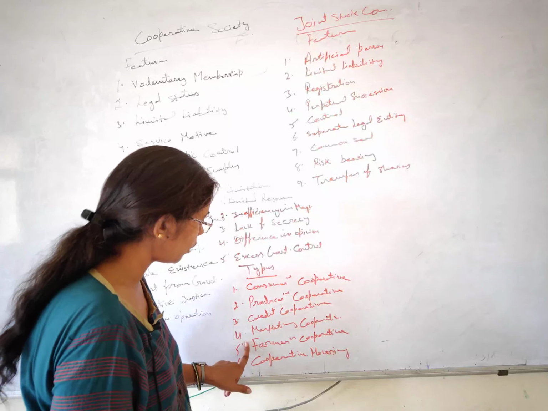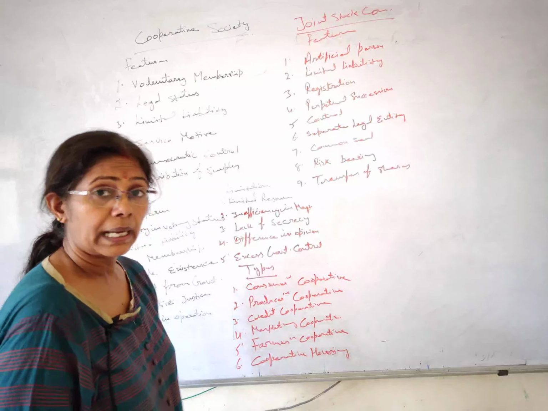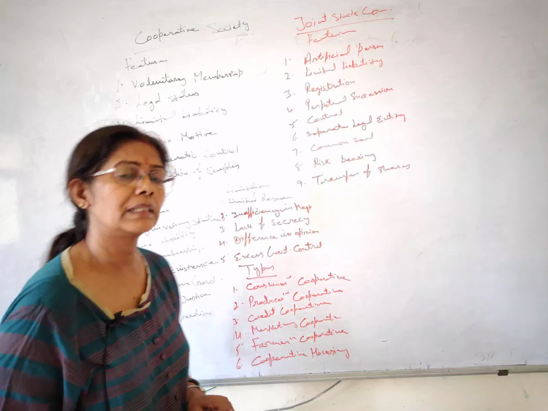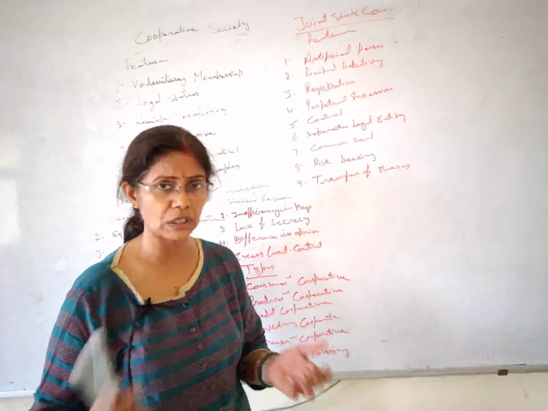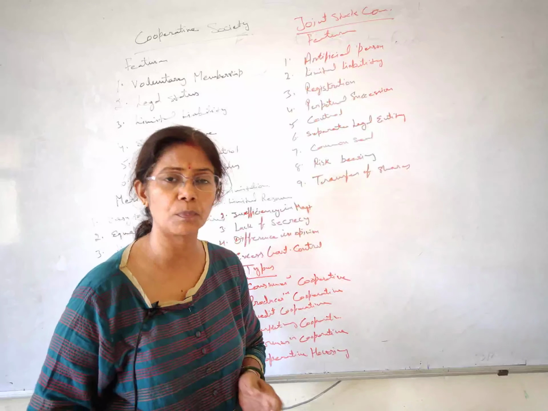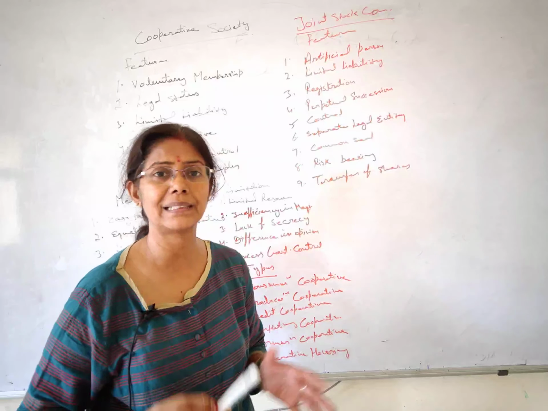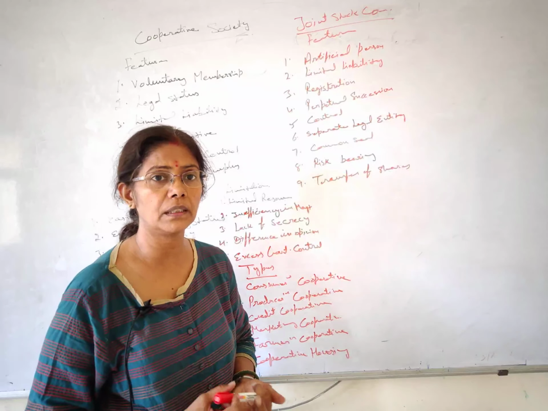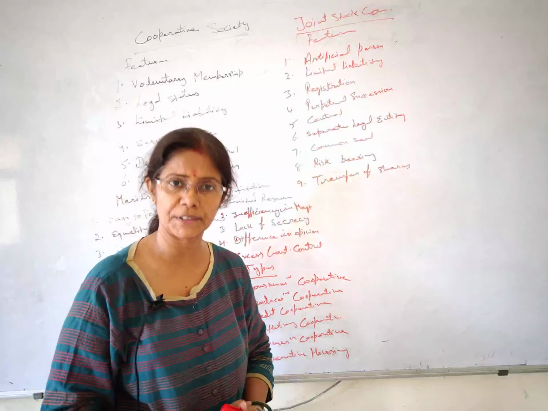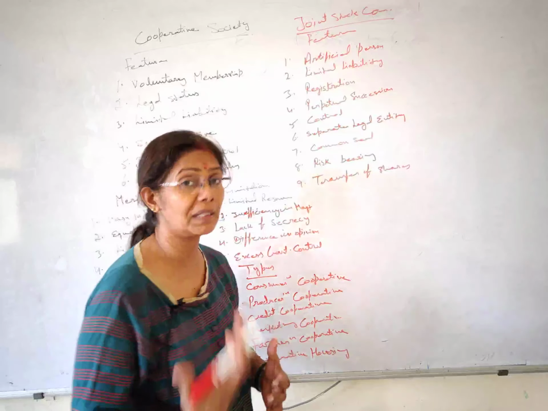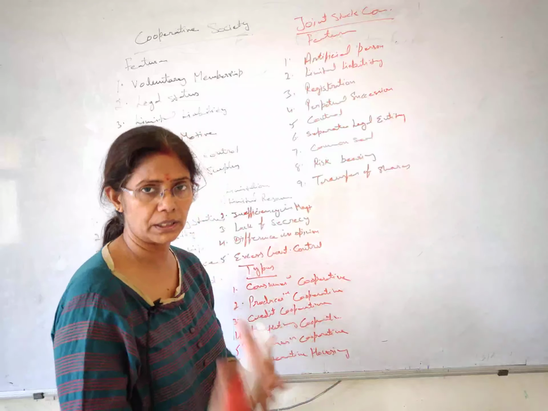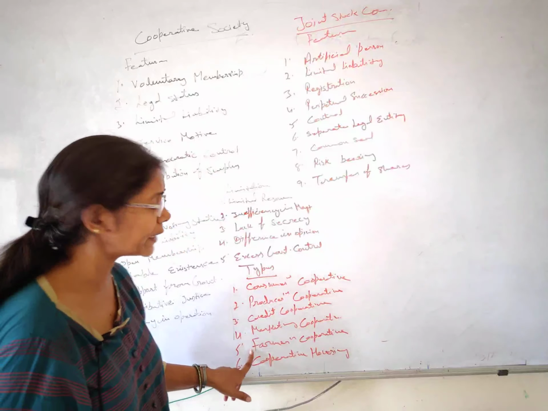Next we have farmers cooperative. We know that farmers are very poor in some areas and they are facing a financial crisis. They don't have good equipment, they don't have good seeds and manures, and for irrigation they don't have proper facilities. I mean, so many problems they are facing on a daily basis. They don't have money even to purchase all this latest technology and equipment. So they can do what?